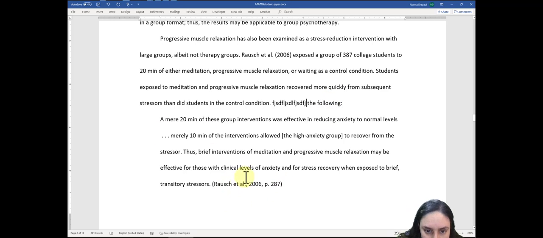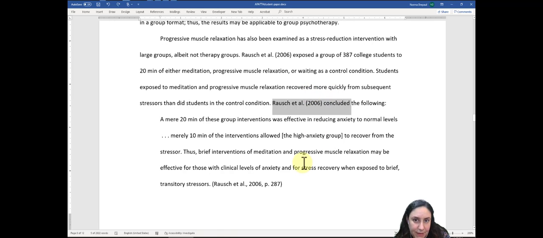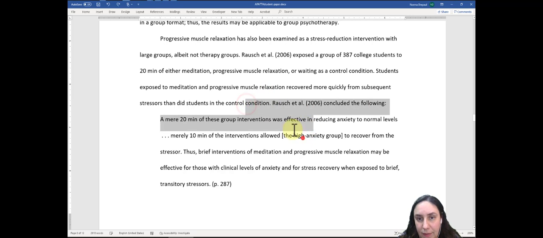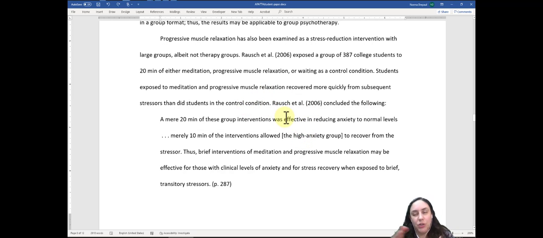And that way you have the quotation, and the parenthetical notation is also down here at the end. But it works better if you have it the way that the example has it, because it just flows better this way. But it's up to you depending on what you want to do.